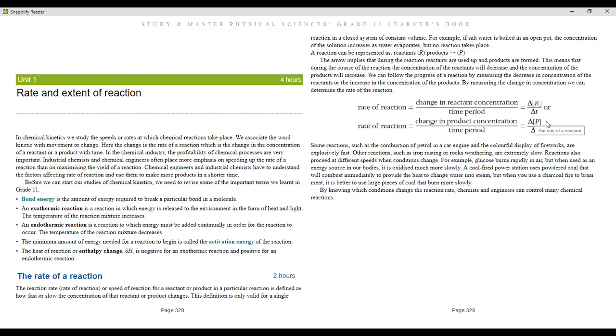Okay. So a coal-fired power station uses powdered coal that will combust immediately to provide the heat to change water into steam. But when it's used as a charcoal fire to braai meat, it's much better to use larger pieces of coal that burn more slowly.